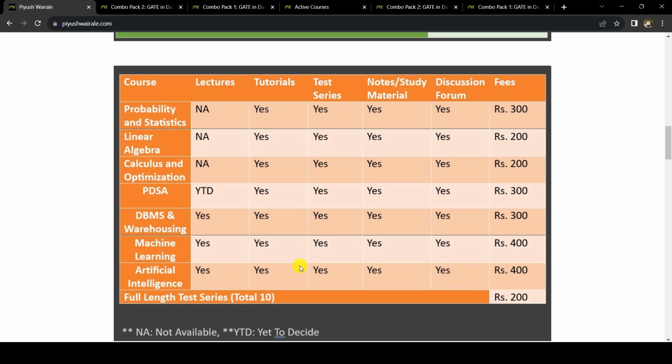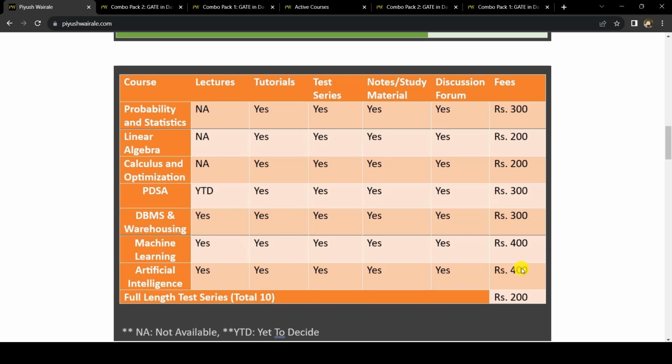Okay. Then we have the full-length test series, where a total of 10 tests will be there. Its cost will be 200 rupees, so around just 20 rupees per test. Full-length test series means the same GATE pattern, a 3-hour test having 65 questions, with 15 marks for aptitude and 85 marks for the technical part. So please note that we don't have a test series for the aptitude part. Aptitude will be there in the full-length test series, but not as a separate course, right?